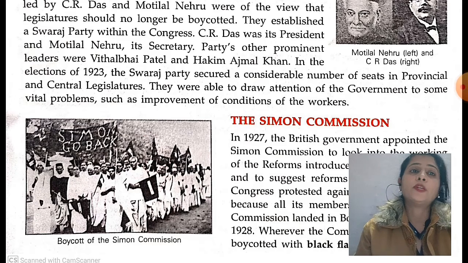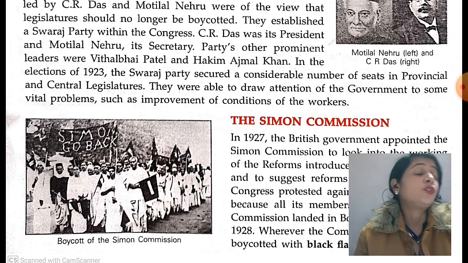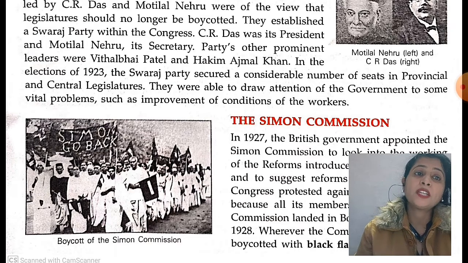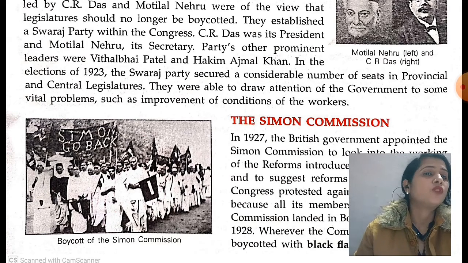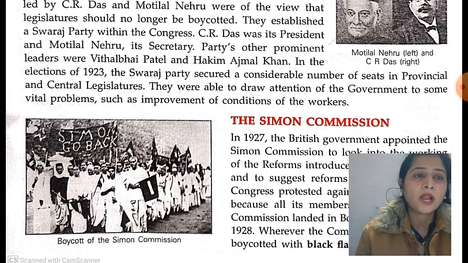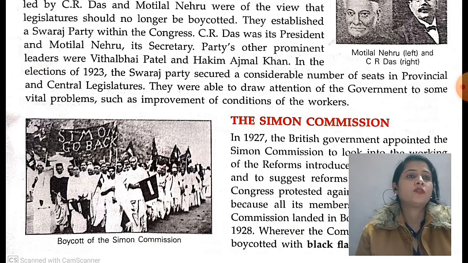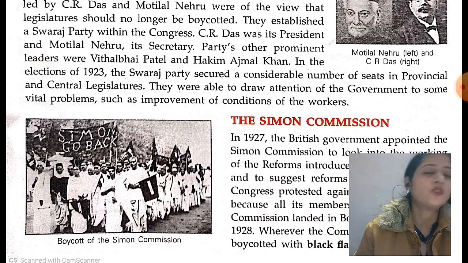They were able to draw the attention of the government to some vital problems, such as the improvement of the condition of the workers. They wanted to improve the position of the workers. That's why the Swaraj Party was created, and after winning, they were able to draw the attention of the government to the condition of the workers.